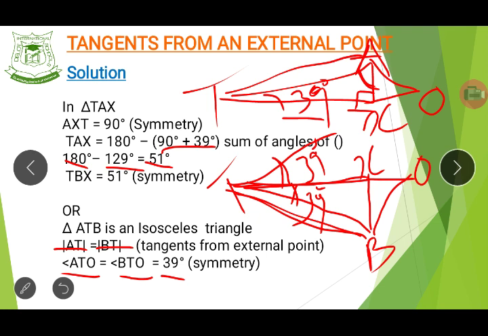And then, based on the symmetry formed, this place is also a right angle, a perpendicular angle formed, which is 90. Another perpendicular angle is formed here as well, which is also 90 degrees. So 39 plus 90 will still give you 129, and then subtract it from 180, you still have 51 degrees. Do you get it now?